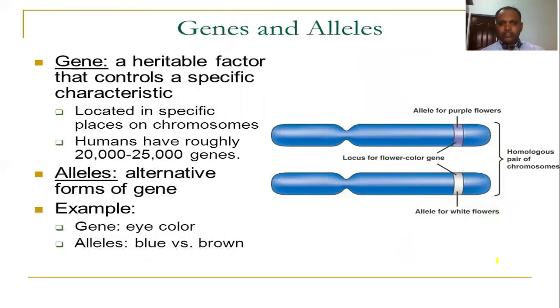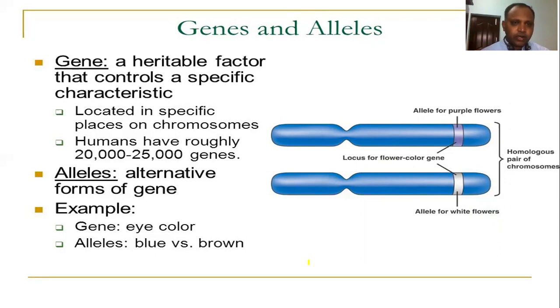So next we have to see the difference between gene and allele. A gene is a unit of heredity or a functional unit of DNA. It's a heritable factor that controls a specific character, and we are calling it a gene. How can we define a gene? It is a part of a chromosome that codes for some specific character. We are calling that a gene.